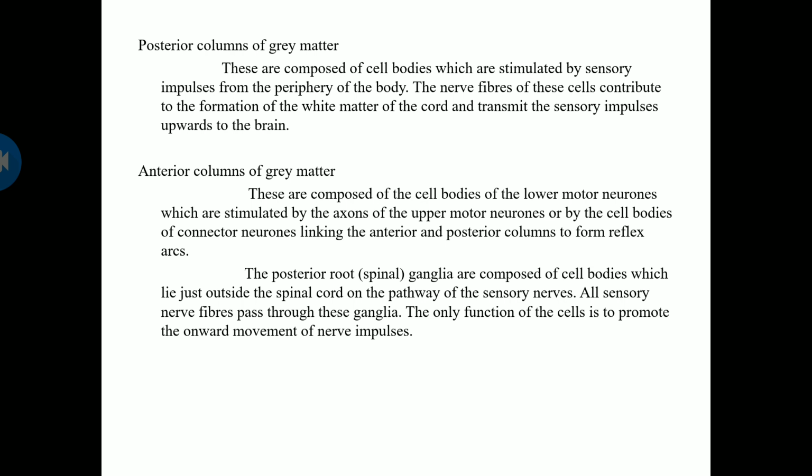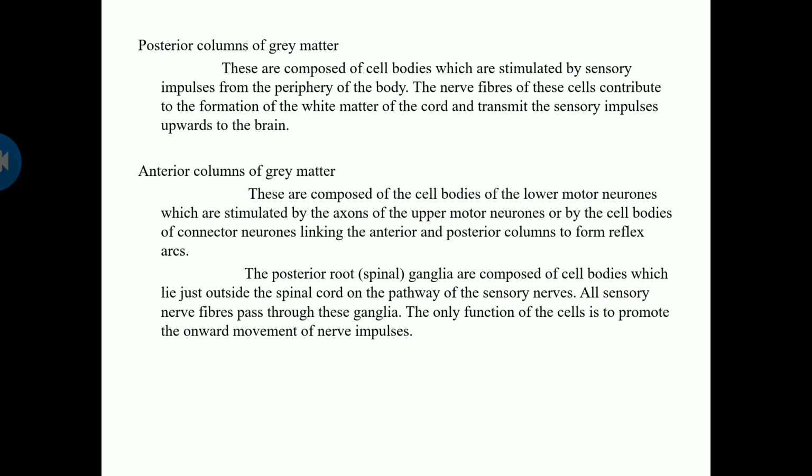The posterior column of the gray matter is composed of the cell bodies which are stimulated by sensory impulses from the periphery of the body. The nerve fibers of these cells contribute to the formation of white matter of the spinal cord and transmit the sensory impulses upwards to the brain.